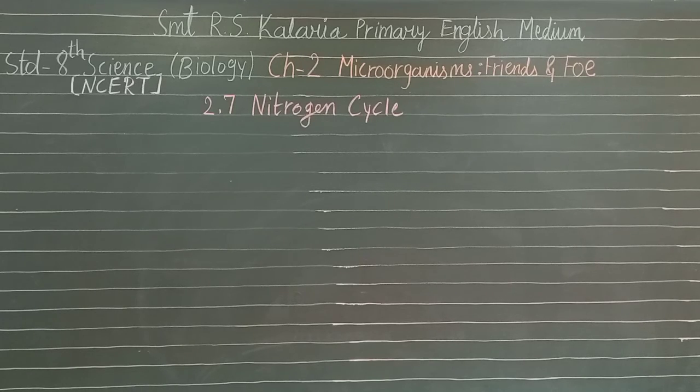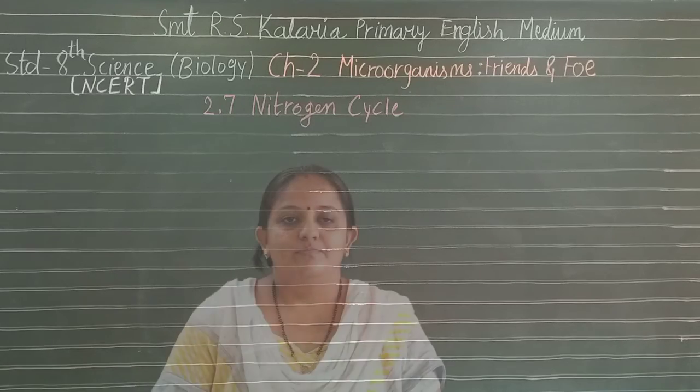Again, from the nitrogen compounds in the soil, bacteria turn them into gaseous nitrogen, and it goes back to the atmosphere. In this manner the nitrogen cycle works. So the nitrogen cycle is very important.